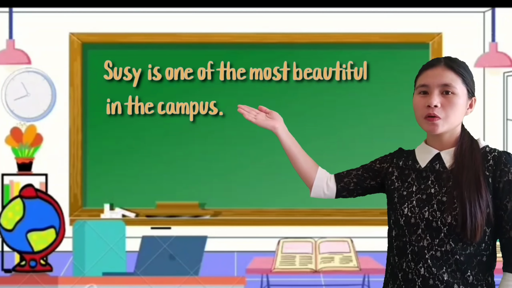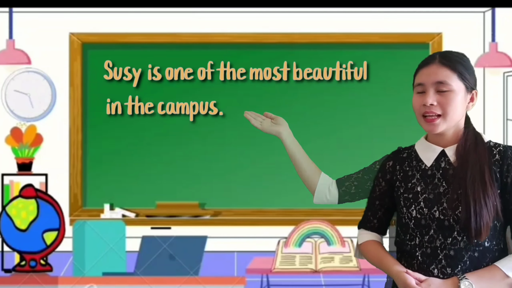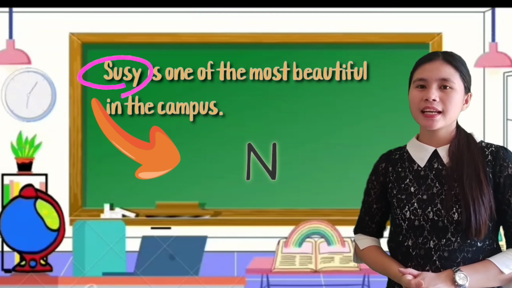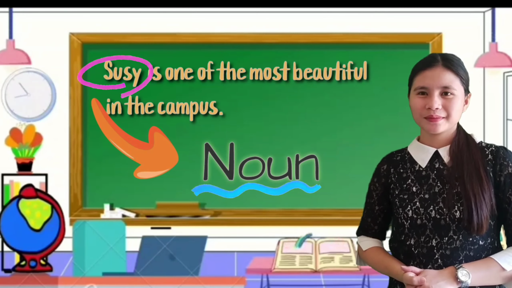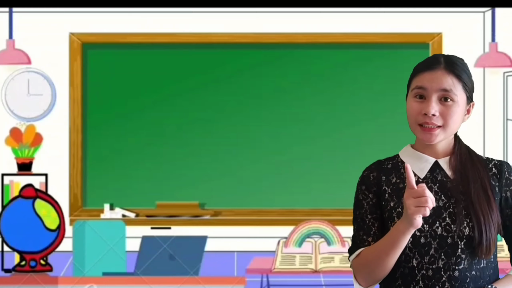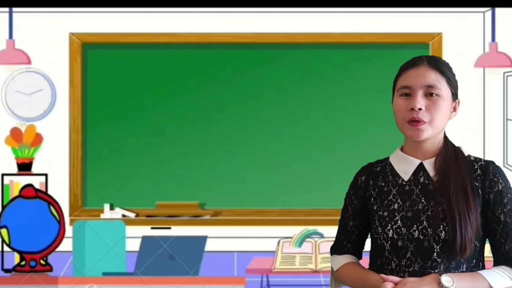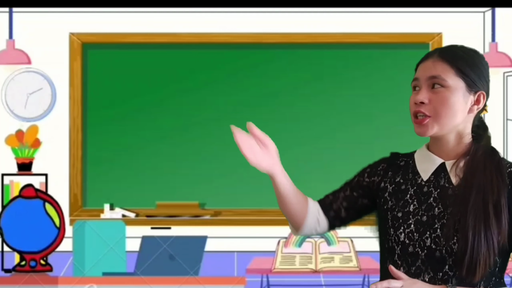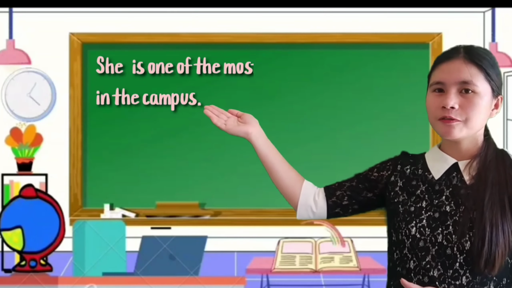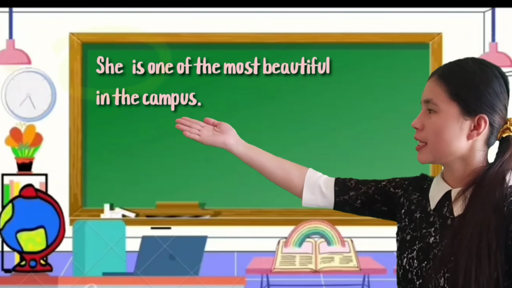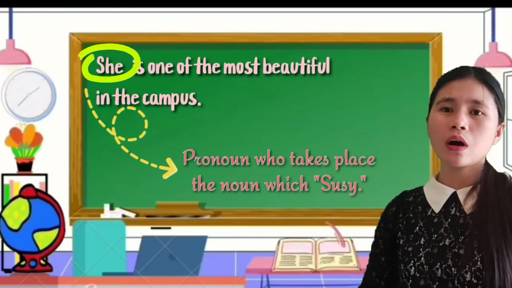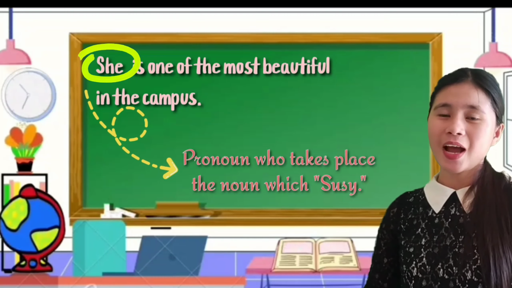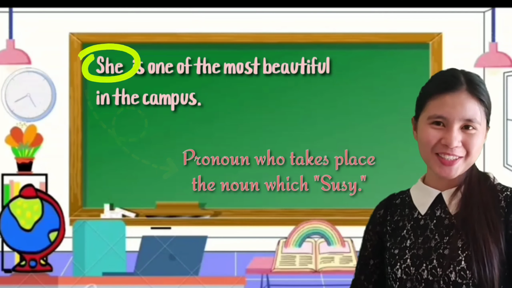Susie is one of the most beautiful in the campus. The name Susie that is being used in the sentence is a noun. But if we are going to use pronoun in a sentence, it should go like this: She is one of the most beautiful in the campus. The word she is the pronoun, which takes the place of the noun Susie. Are we clear? Great job!